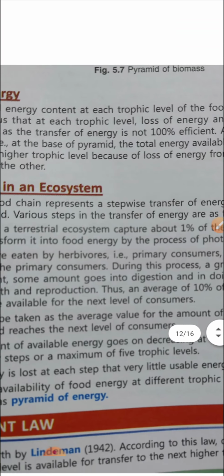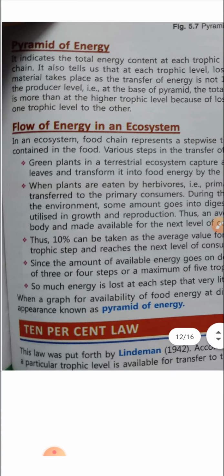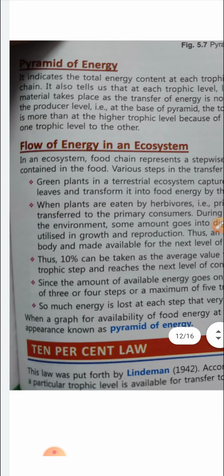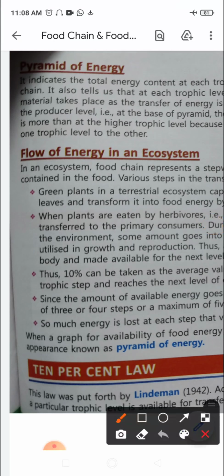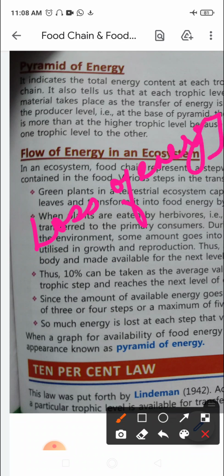Next, now if we talk about the flow of energy in an ecosystem, right? We just now discussed that the food chain starts from the producers and ends at the top carnivores, right? In that, at each trophic level, there is loss of energy, and because of this loss of energy, the transfer of energy is not 100%, right?